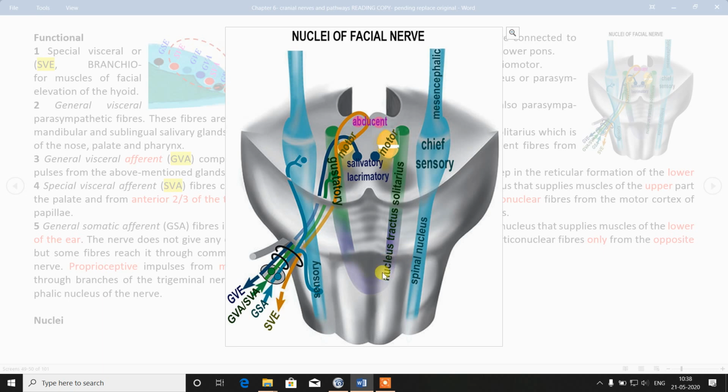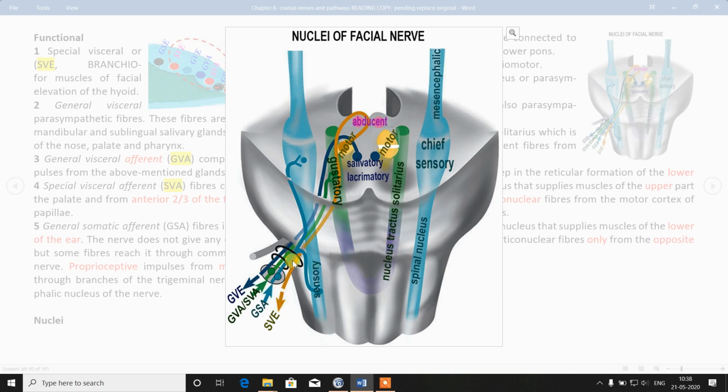Remember, it has cranial nerves 9, 10 and 7. NTS has the 9, 10 and 7 cranial nerve nuclei. Out of them we are discussing 7, that is the facial nerve. From the anterior two-thirds of the tongue, GVA and SVA sensations are carried to the gustatory nucleus or nucleus tractus solitarius.